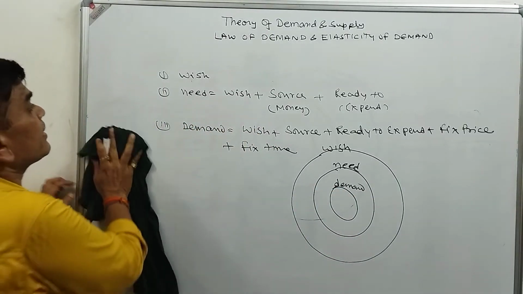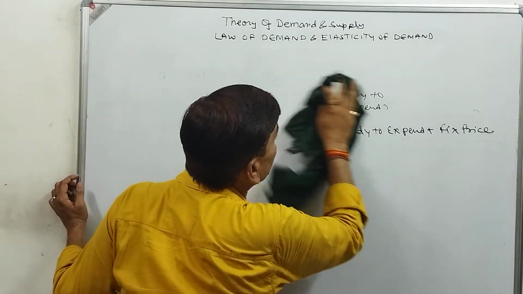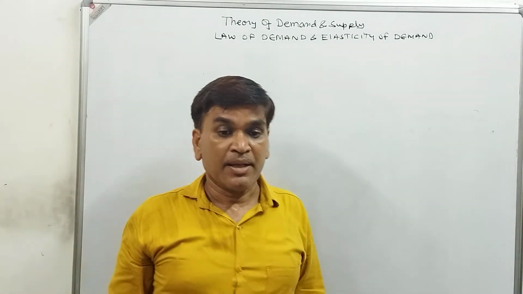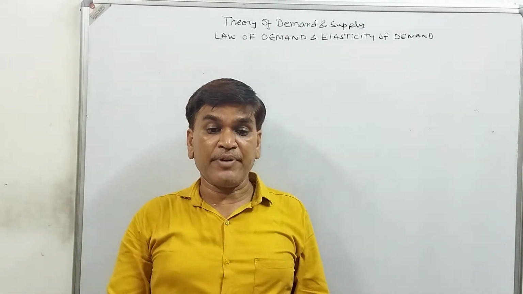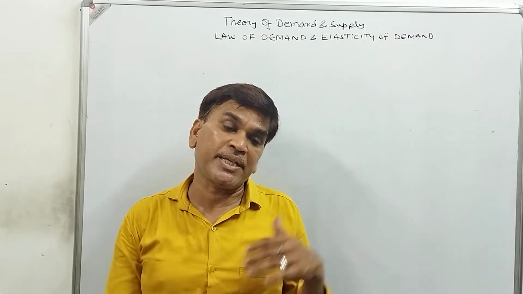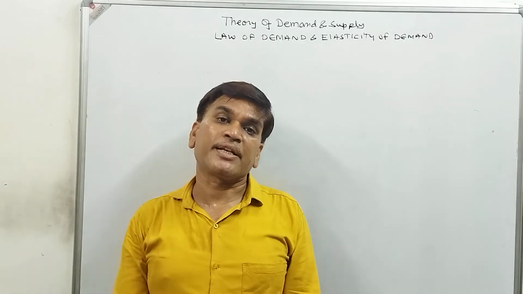So the very first thing, what is demand? Demand is quantity demanded at a fixed price in a fixed period of time. That is called demand. The quantity demanded is always expected at a given price, with different prices and different quantities, for a commodity and the general demand.